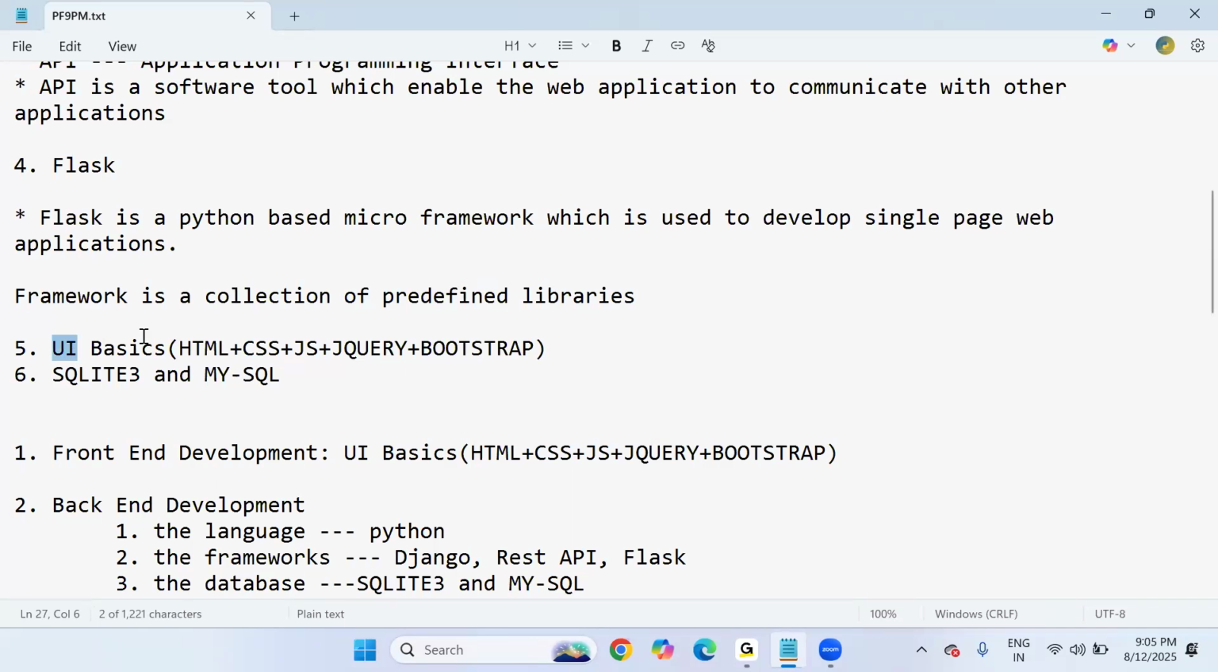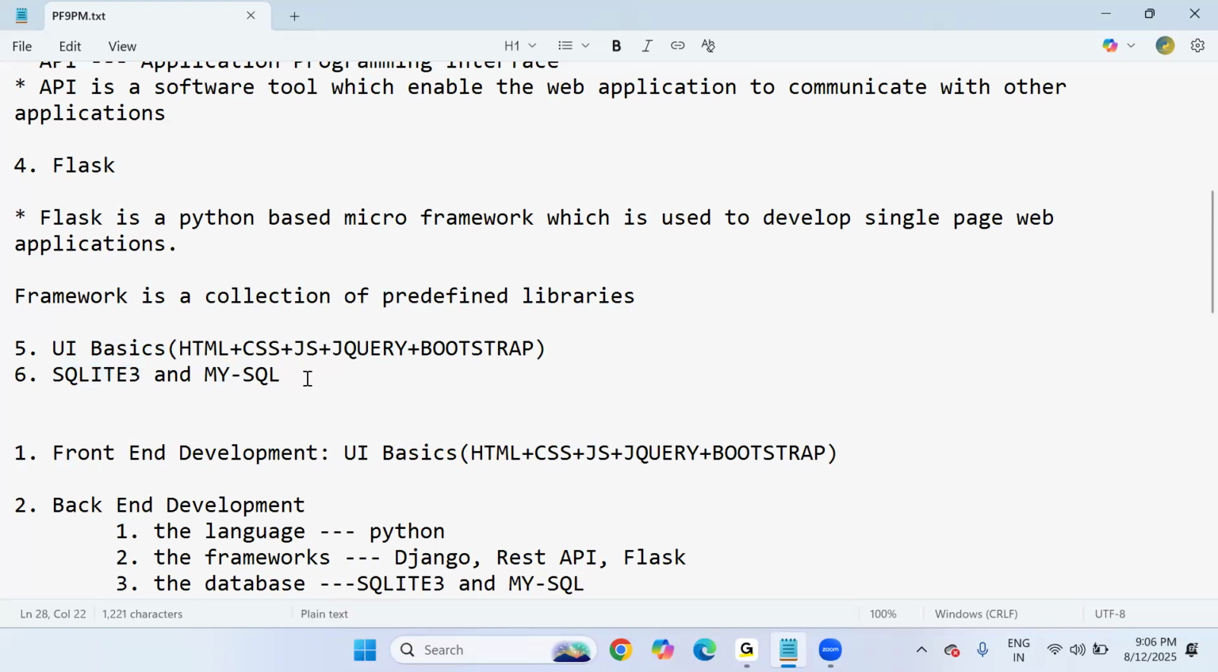UI basics are important because in the web development process, as a programmer, you must know how to handle web pages by using HTML with styling, CSS, functionality like validations, JavaScript, jQuery, Bootstrap. These UI basics are compulsorily required and will be covered during the Django time. And you are going to become a full stack developer, right? So you should also have knowledge of databases like MySQL and SQLite3.